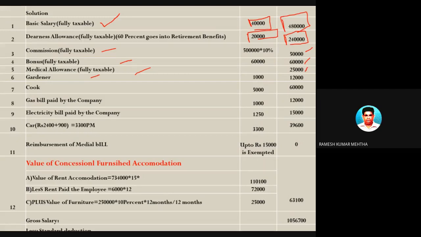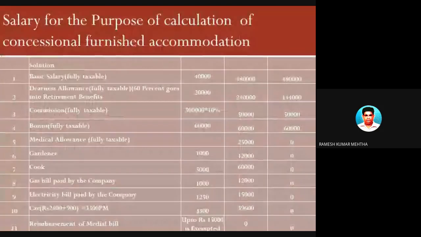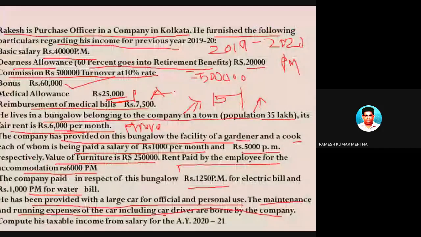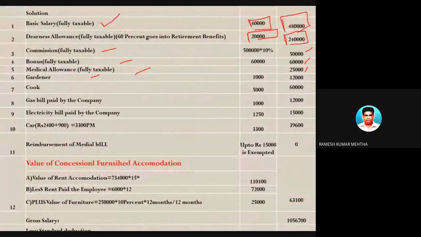Gardener. Now a gardener is appointed here. The gardener's facility is provided by the employer to the employee, and the salary is paid by the employer, and the employee is enjoying the facility. So for gardener and cook, the rule says that it is fully taxable in the hands of the employee. Whatever salary is paid by the employer to this gardener and cook is an advantage to the employee, and it is fully taxable. 1,000 into 12 and 5,000 into 12. You get 12,000 and 60,000.